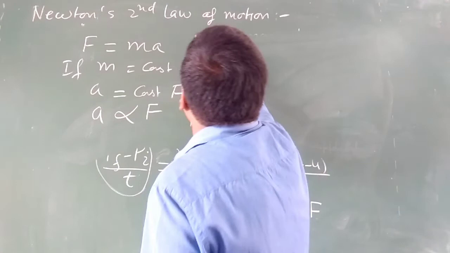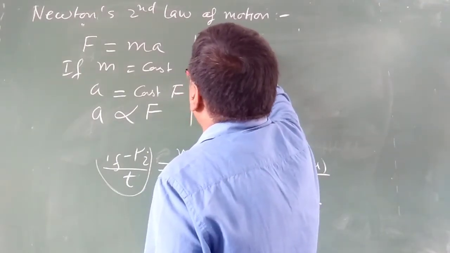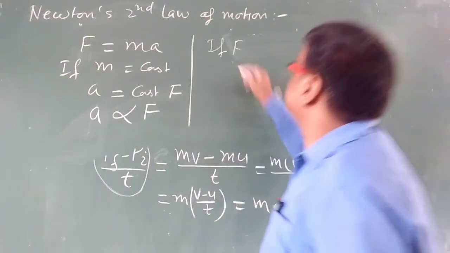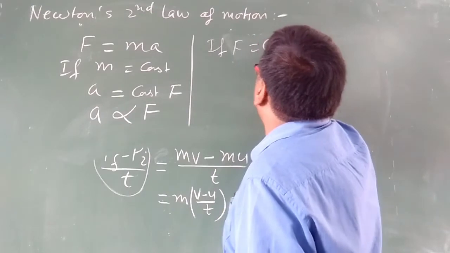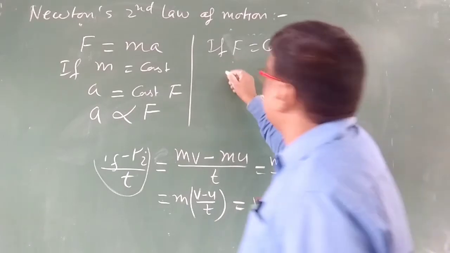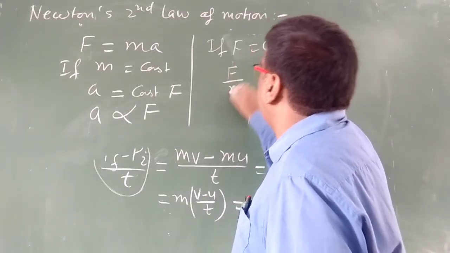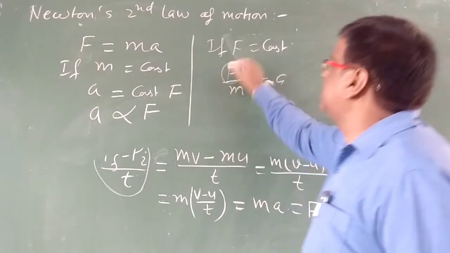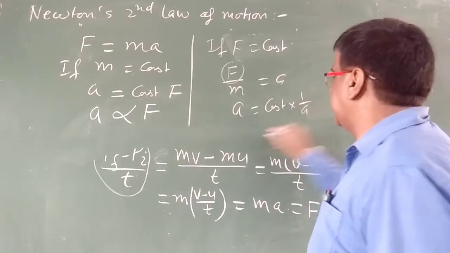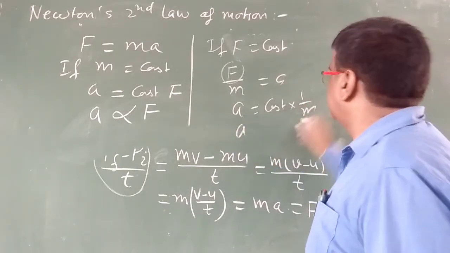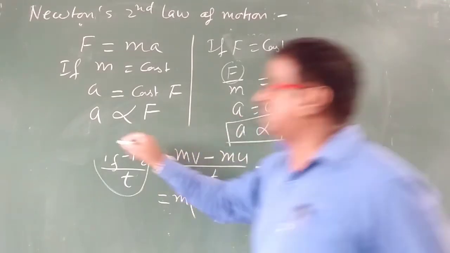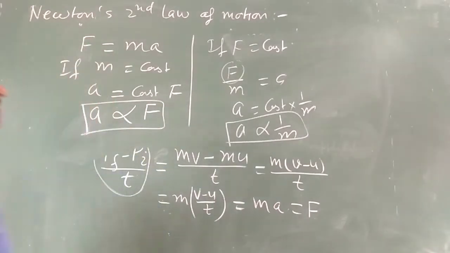Similarly, if F is constant, if a constant force is applied on the body, what will happen? You can write F by M is equal to A, and this is constant, so we can write A is equal to constant into 1 by M. So A is proportional to 1 by M, that is, A is inversely proportional to M. This is the statement. The exact statement is this.